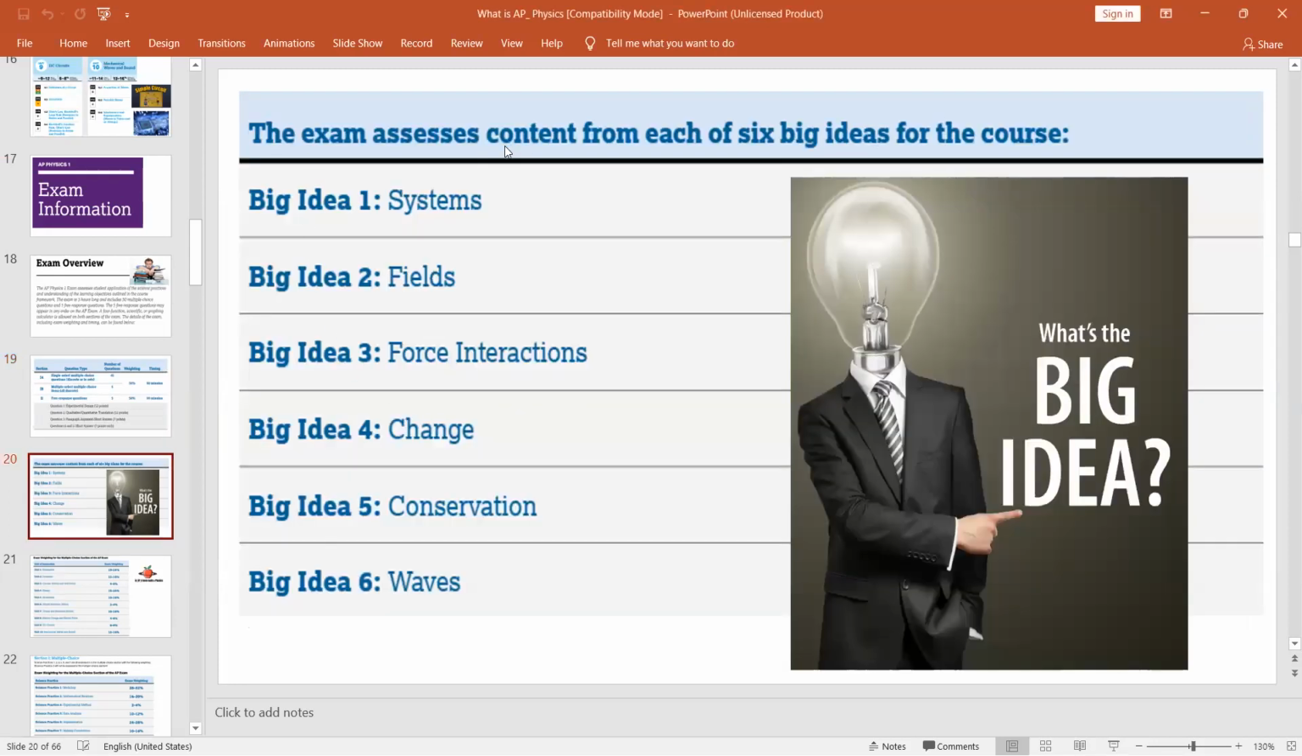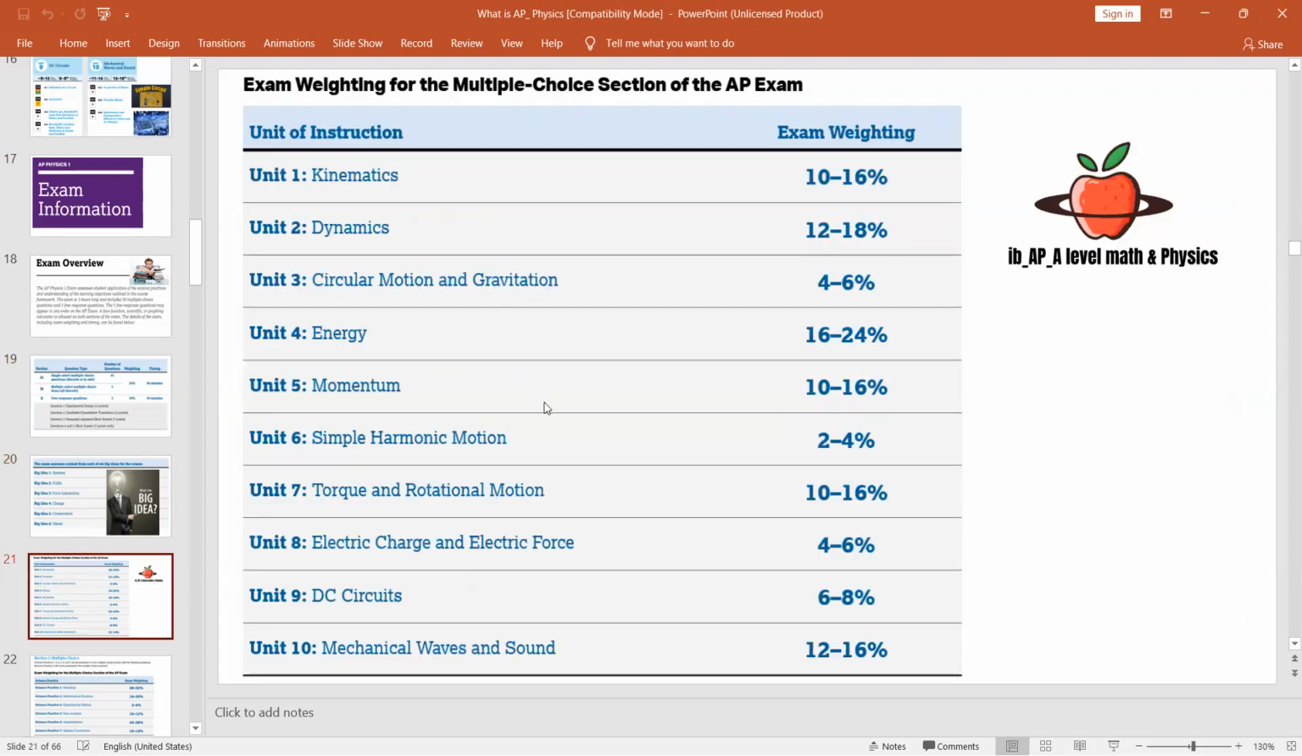Now, the exam assesses content from each of the six big ideas of the course. What are the ideas being assessed? There are systems, fields, force interactions, change, conservation, and waves. Now, what is the exam weighting in the MCQ part? As we have discussed, there are 10 units in AP Physics 1.